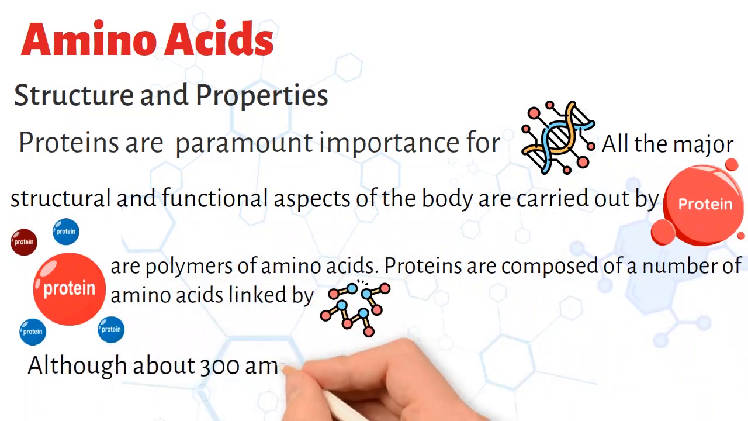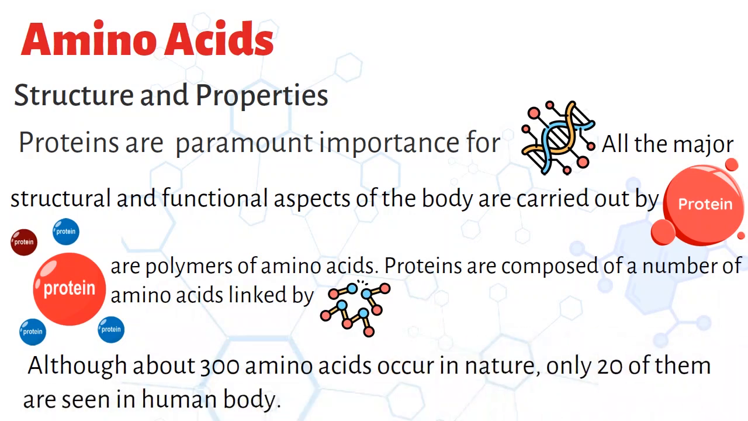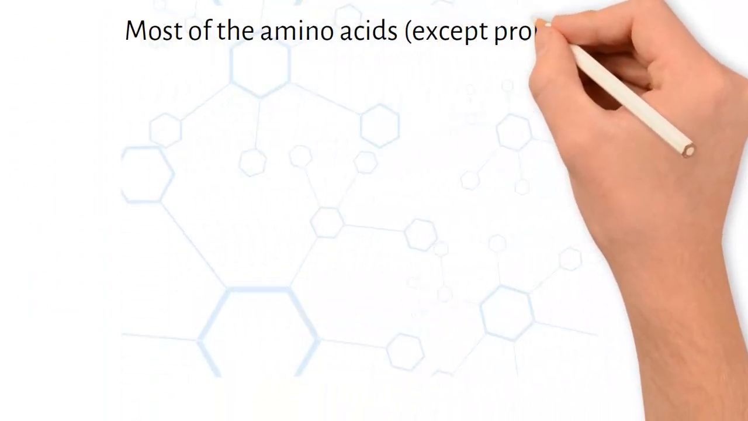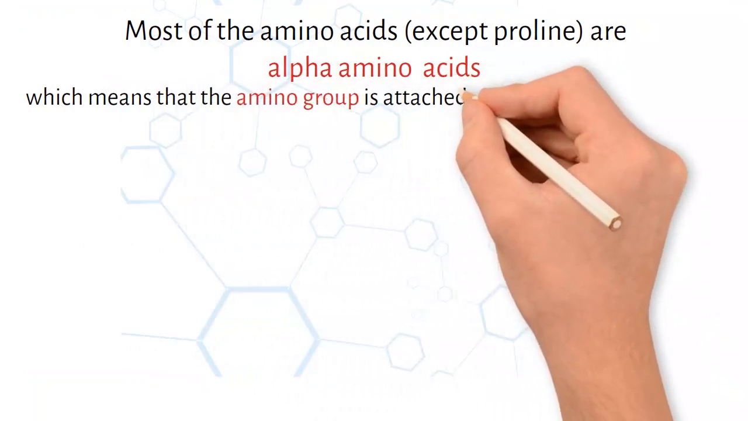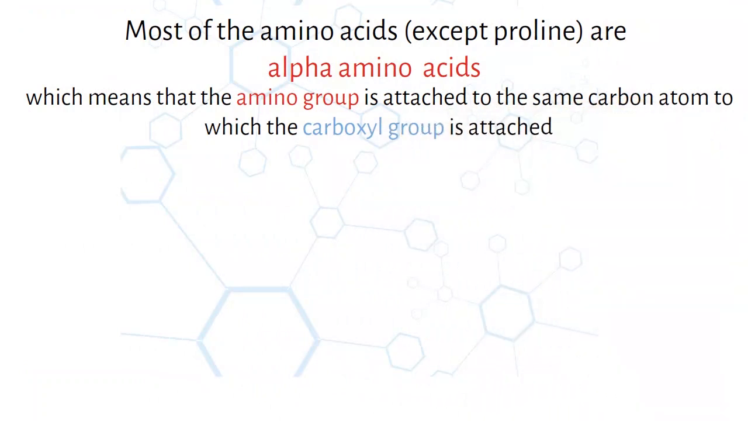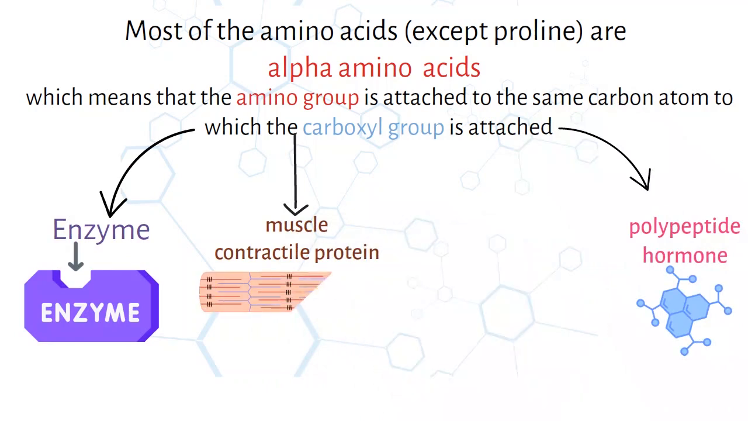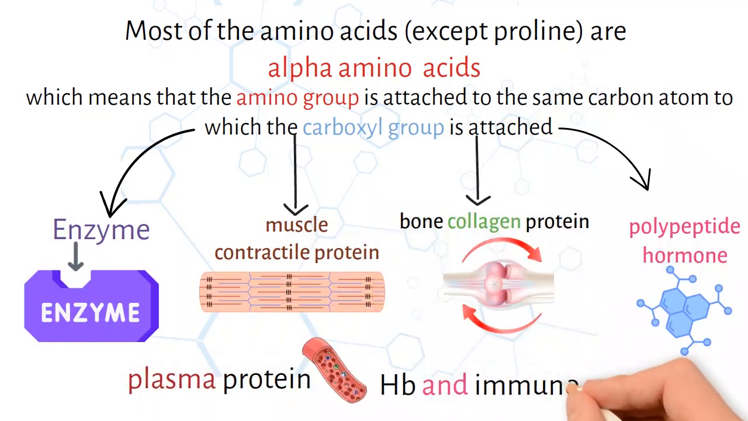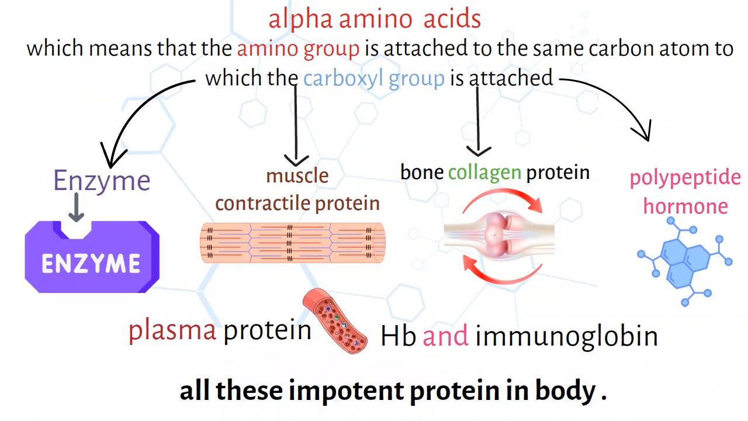Although about 300 amino acids occur in nature, only 20 of them are seen in the human body. Most of the amino acids, except proline, are alpha amino acids, which means that the amino group is attached to the same carbon atom to which the carboxyl group is attached. Enzymes, polypeptide hormones, muscle contractile proteins, bone collagen protein, plasma proteins, hemoglobin, and immunoglobulins are all important proteins in the body.